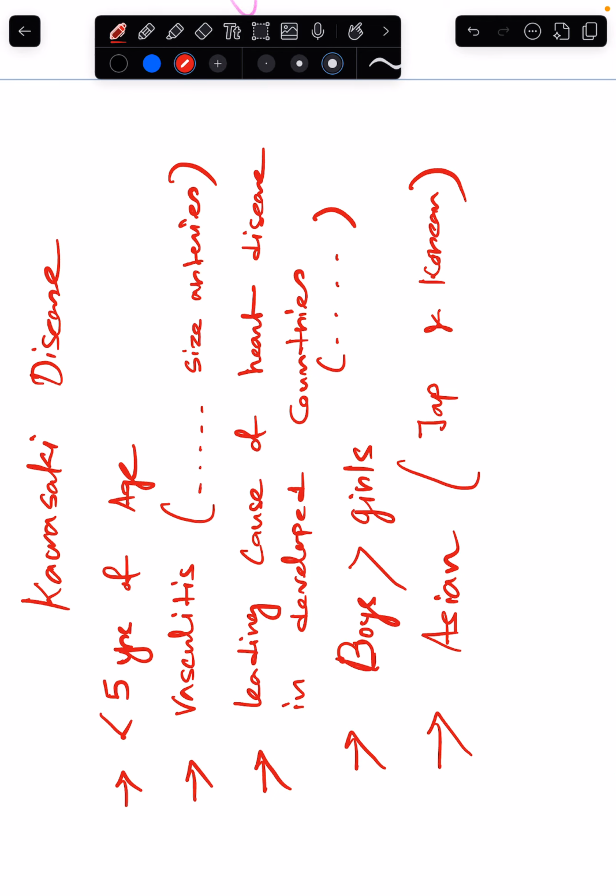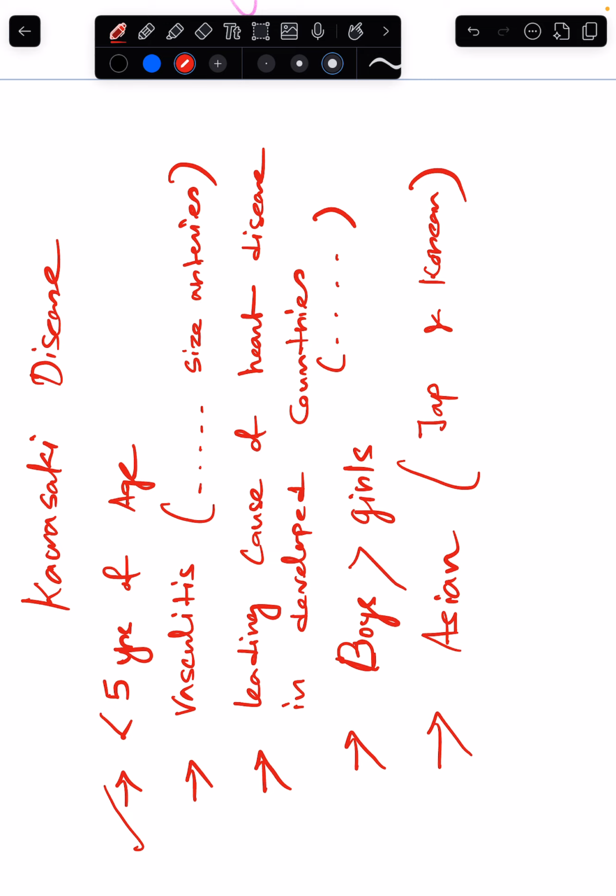Hello everyone. So today the topic we will make a video on is Kawasaki disease. As you know, it is seen in children below 5 years of age, between 6 months to 5 years of age. It is a vasculitis. What kind of vasculitis? You will answer. Now, it is a leading cause of heart disease in developed countries.